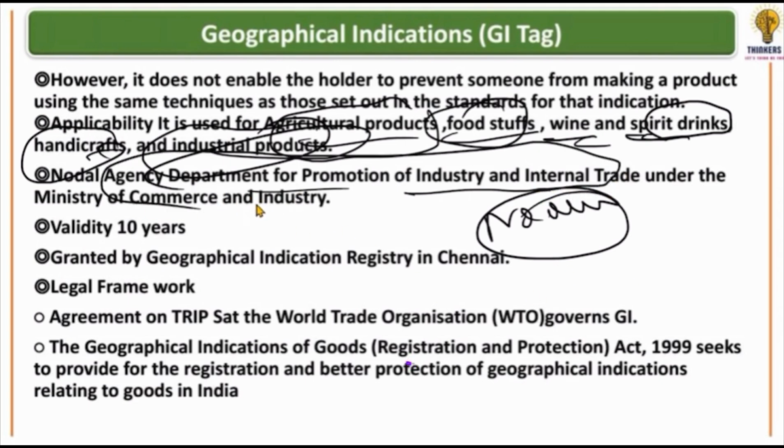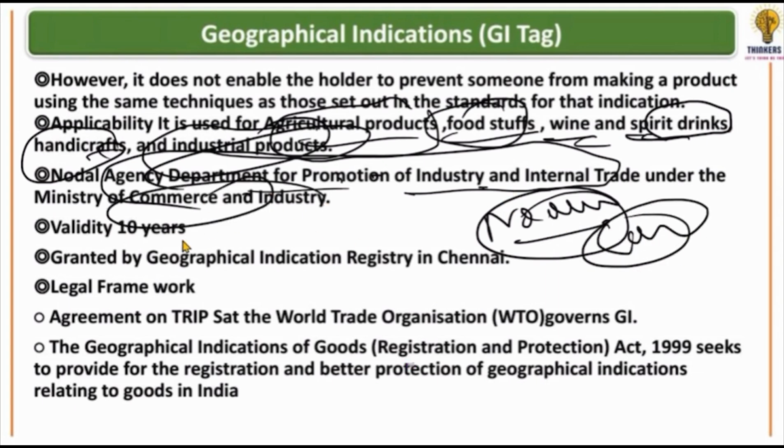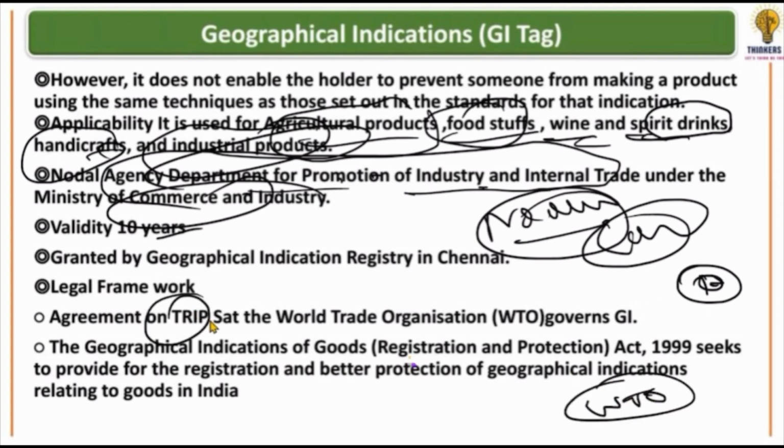Now, who is the nodal agency for this? Remember this. The nodal agency is DPIIT, the Department for Promotion of Industry and Internal Trade. This DPIIT comes under the Ministry of Commerce. Remember this, DPIIT comes under the Ministry of Commerce. Its validity is for 10 years and it will be considered valid for 10 years.